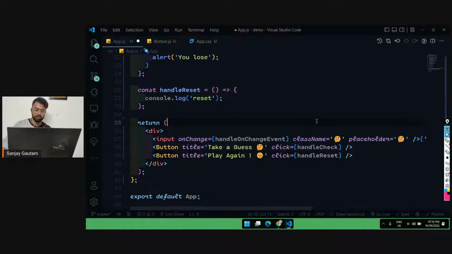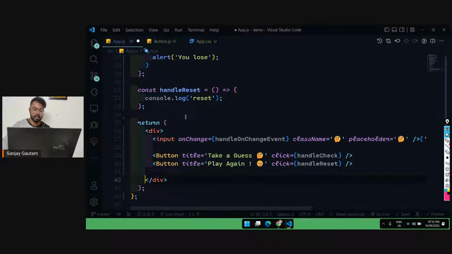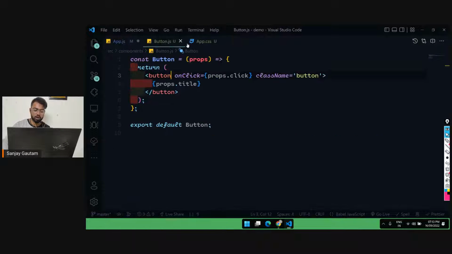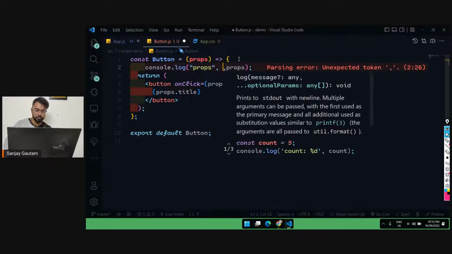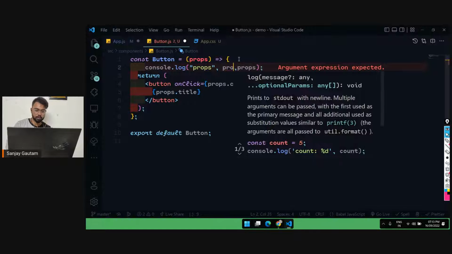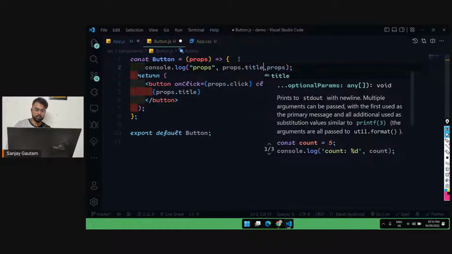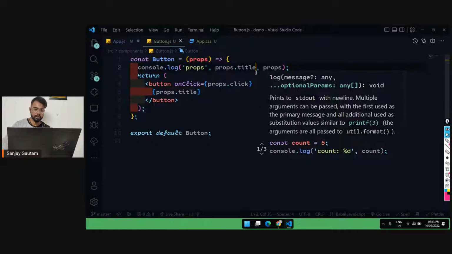So now what you can do, not only can you make the UI different for all the components, the data is different for all the buttons here by using this props.click and props.title. And if I just do a console.log for the props, you will see. So props.title here, so that you can see for which button we are getting this props.